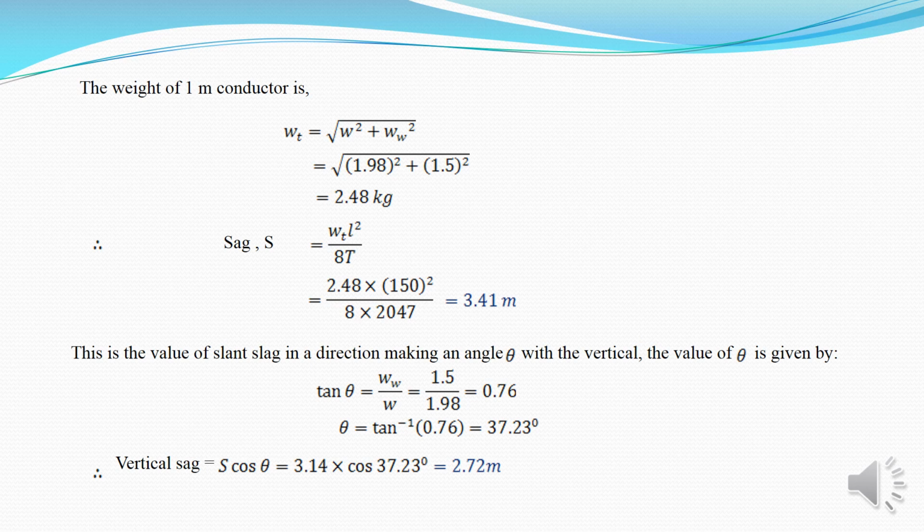This is the value of slant sag in the direction making an angle theta with the vertical. The value of theta is given by tan theta equal Ww divided by W. If we calculate this equation, we will get the vertical sag equal 2.72 meter.